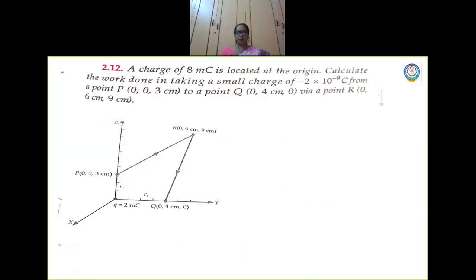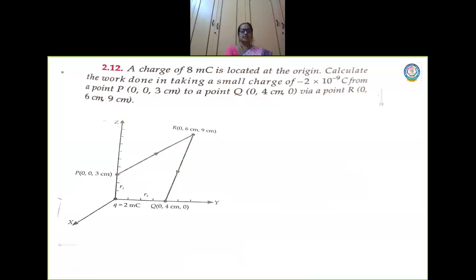A charge of 8 millicoulomb is located at the origin. Calculate the work done in taking a small charge of minus 2 into 10 power minus 9 coulomb from a point P, which is (0, 0, 3 centimeter), to a point Q (0, 4 centimeter, 0) via a point R (0, 6 centimeter, 9 centimeter). Try to understand the question. The diagrammatic format is given there.